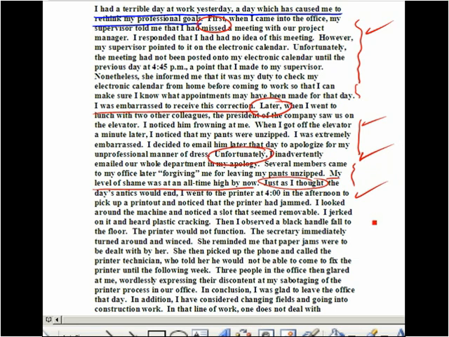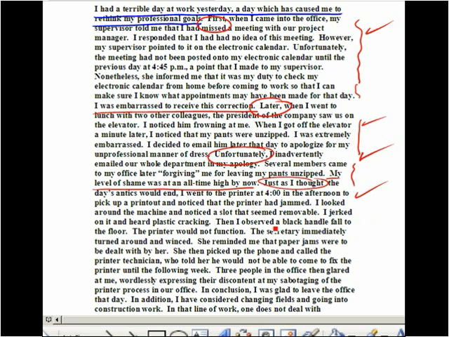I looked around the machine and noticed a slot that seemed removable. I jerked on it and heard plastic cracking. Then I observed a black handle fall to the floor. The printer would not function. The secretary immediately turned around and winced. She reminded me that paper jams were to be dealt with by her. She then picked up the phone and called the printer technician, who told her he would not be able to come to fix the printer until the following week. 3 people in the office then glared at me, wordlessly expressing their discontent at my sabotaging of the printing process in our office.